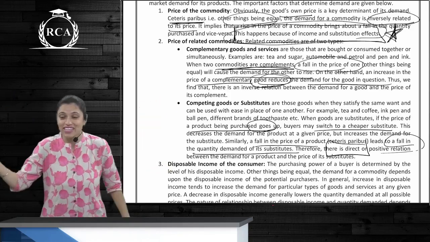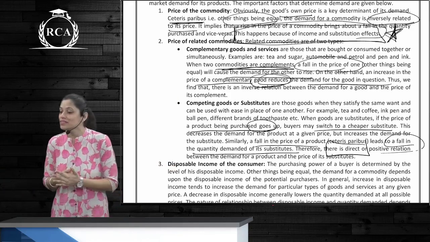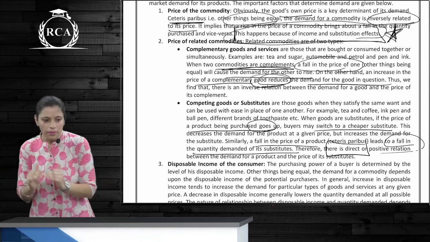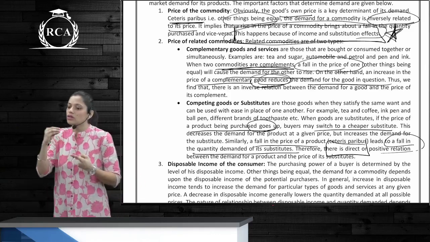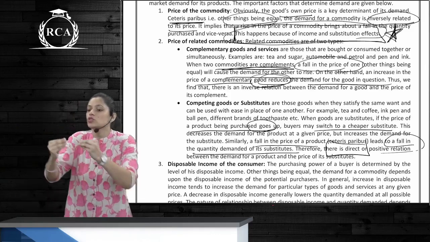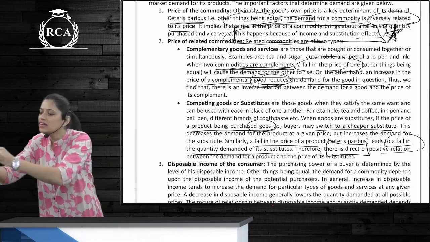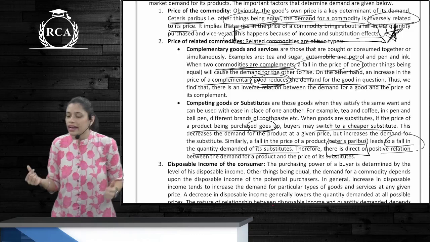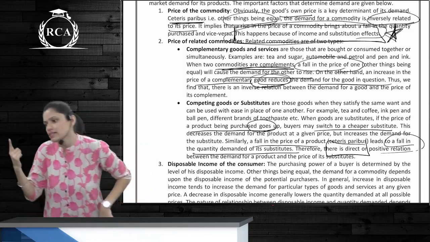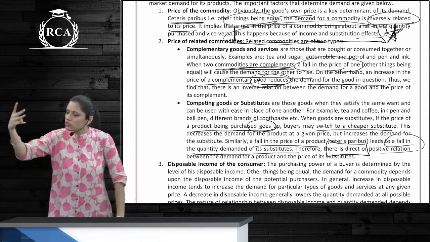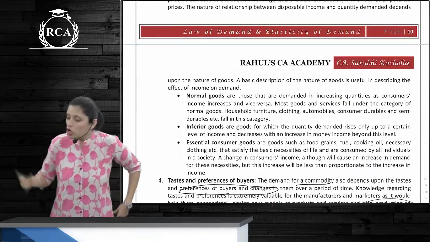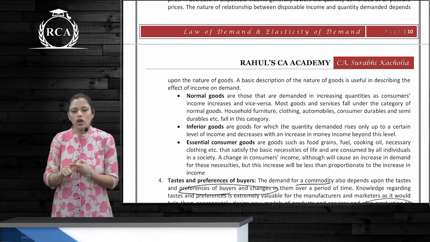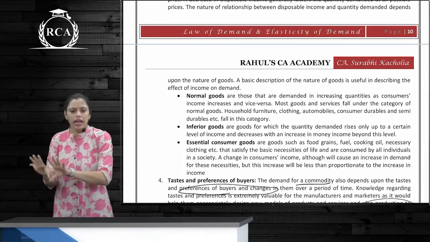Disposable income of the consumer. What is the disposable income? What a person can purchase. So disposable income is what a person has to spend on various goods and services. Generally the relationship is direct. Higher the income, higher is the quantity demanded in respect to three goods, which are normal goods, inferior goods and essential consumer goods. What are normal goods? Where the same theory applies.